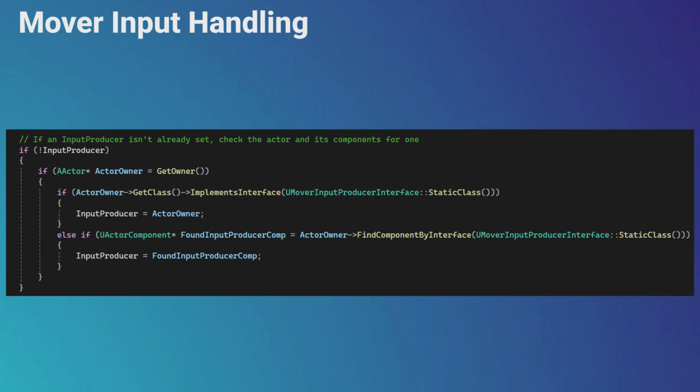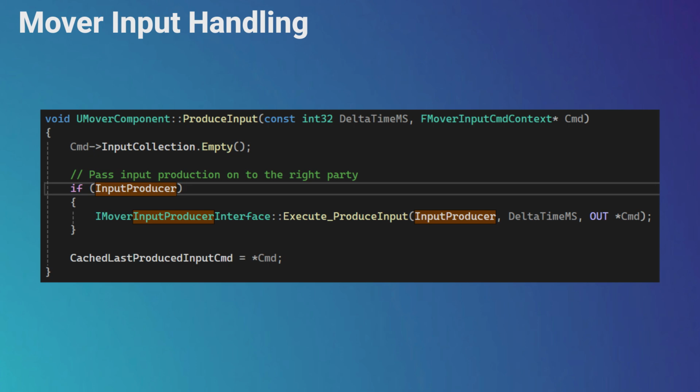It introduces an interface called mover producer interface, and if an actor or one of its components implements this interface, it becomes an input producer. The main goal of an input producer is to populate the input command context each frame, and it is done by using a method called produce input. This context is an abstract representation of input that contains a collection of different input structs. Having not one input struct but a collection gives us a big level of modularity and reusability.